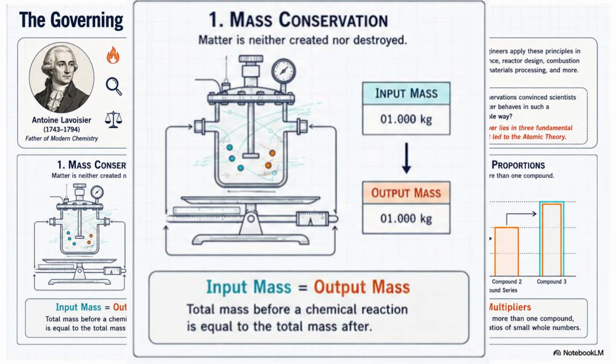This gives us the fundamental equation shown below. Input mass is equal to output mass, or simply, total mass before a chemical reaction equals the total mass after the reaction. This law tells us that matter is neither created nor destroyed. Instead, atoms are simply rearranged into new combinations. This principle is extremely important in engineering. When designing industrial systems, we always account for every kilogram of material entering and leaving a process. If the numbers don't balance, something has been overlooked.